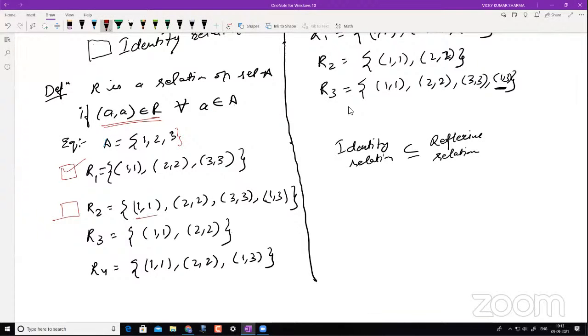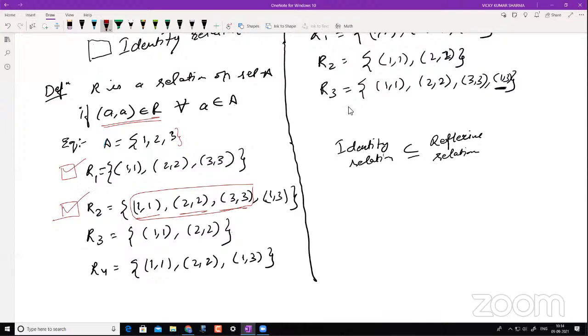So is that condition happening? Yes, it is happening. It doesn't matter whatever other elements I give, but I have to make sure these elements are present in my A cross A, right? This is the must condition. This must be there in my relation for it to be a reflexive relation.